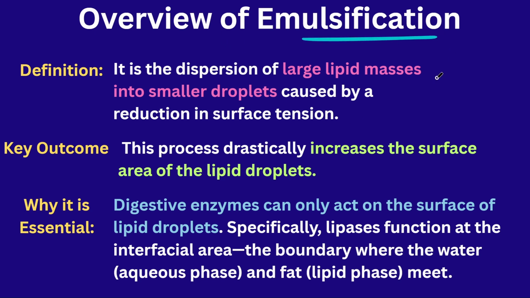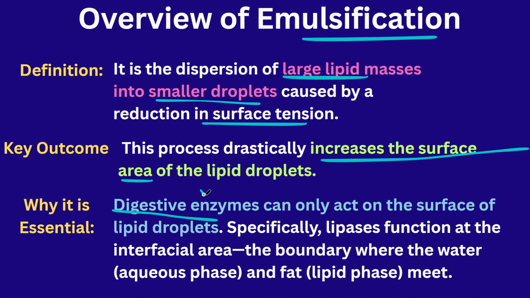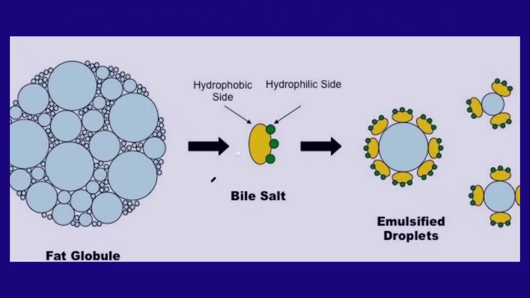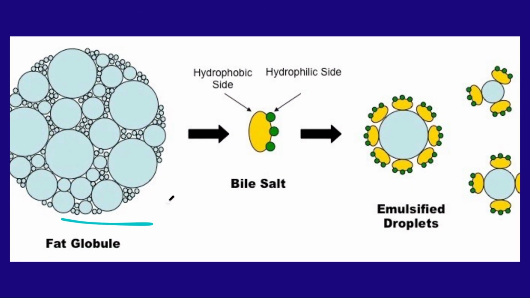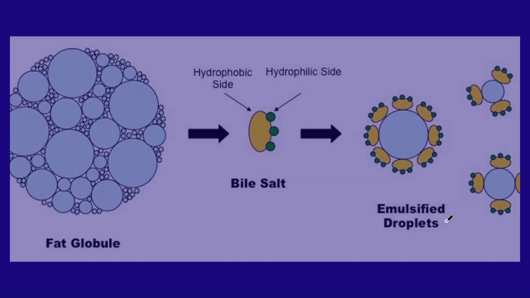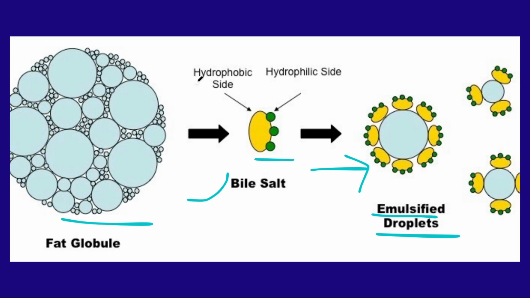The overview of emulsification. What is emulsification? Large lipid droplets are broken down into smaller lipid droplets. This will reduce the surface tension but increase the surface area. When the surface area is increased, digestion occurs easily with the help of the enzymes. So this big fat globule is combined with the bile salts. This is emulsification, leading to the formation of emulsified droplets. You can see the hydrophobic side and hydrophilic side. This is water soluble, this is water insoluble.